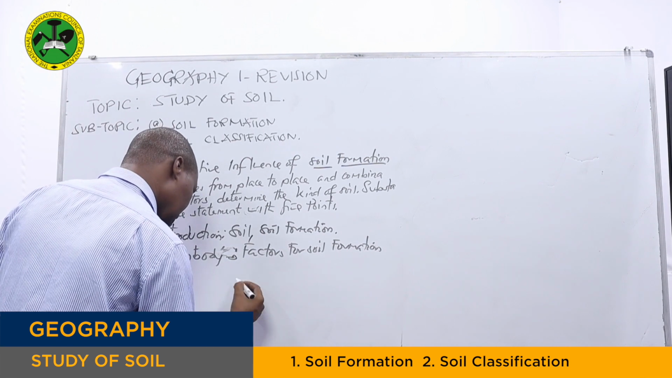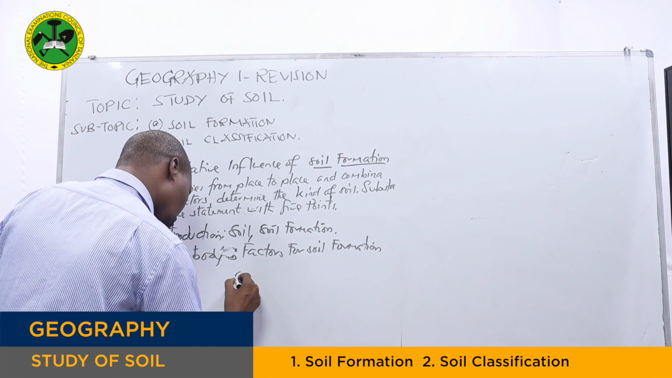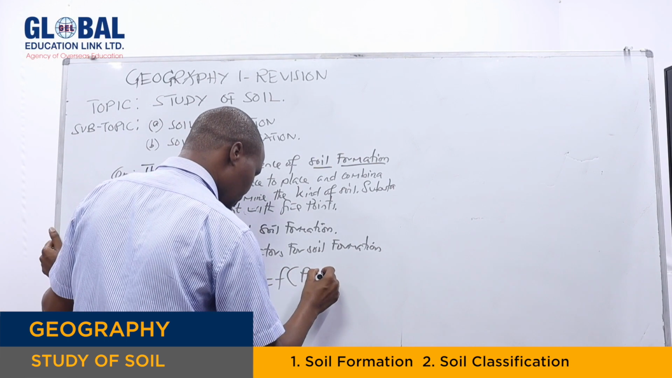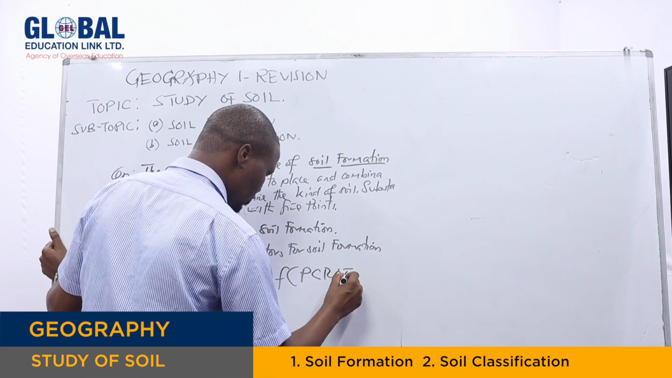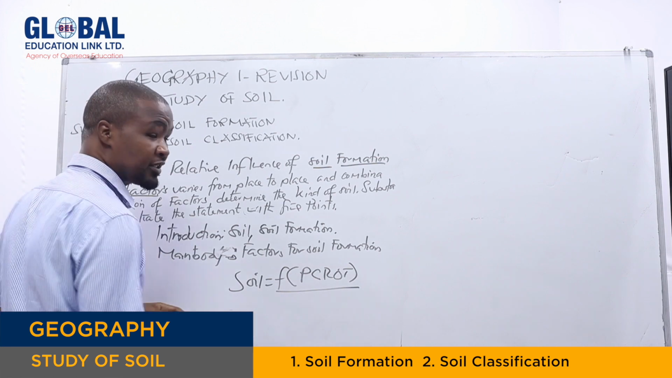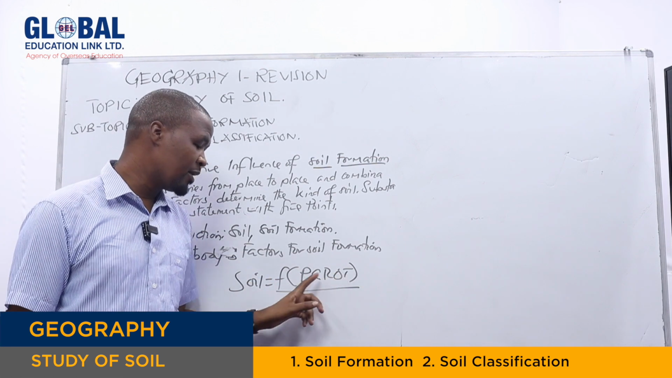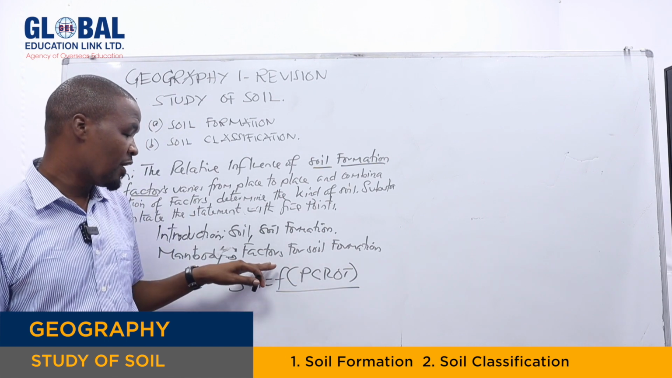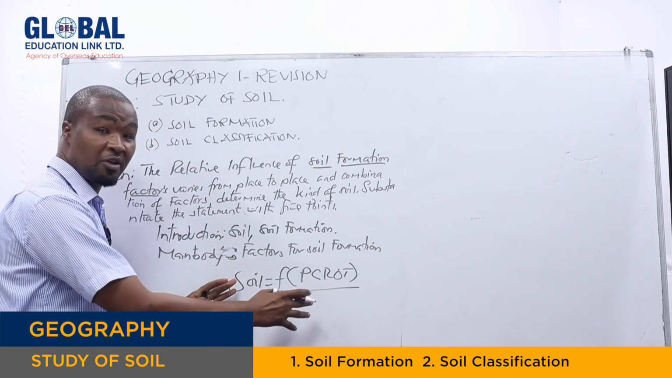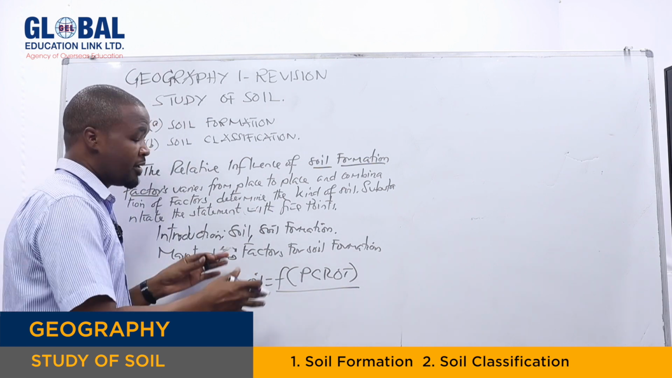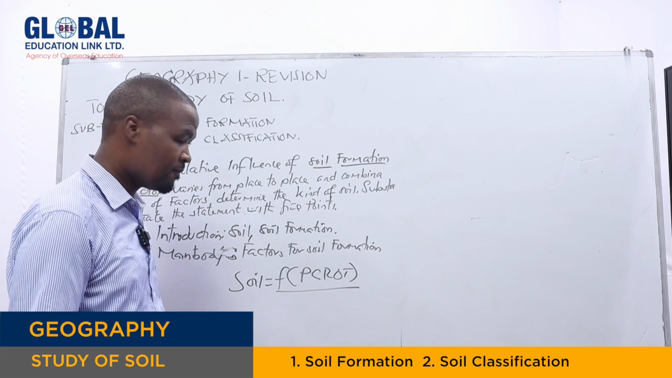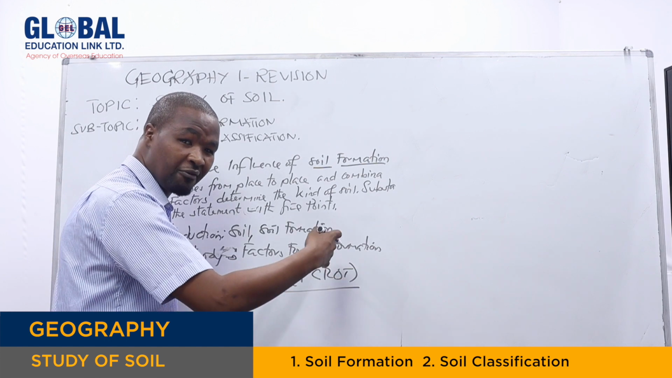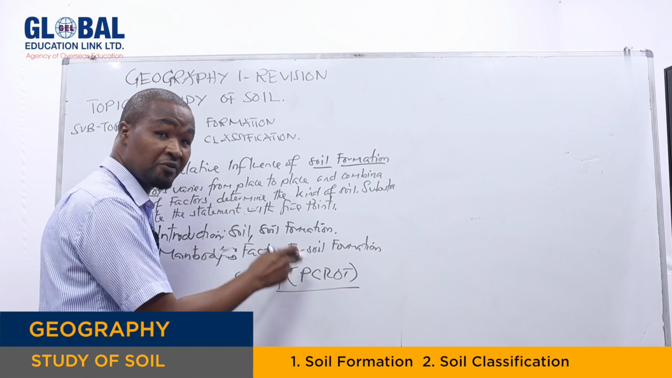We know soil is a function of parent rock, climate, relief, organism, as well as time. So these are the 5 factors for soil formation: parent rock, climate, relief, organism, as well as time. So in explaining factors for soil formation, as a Form 6 student, and remember right now we are making a revision, it's very important to know the roles or the function of each factor.